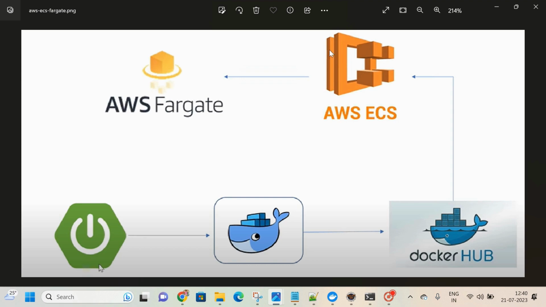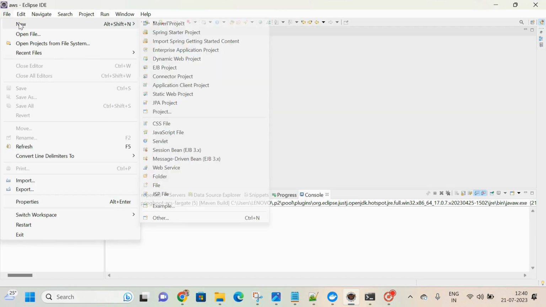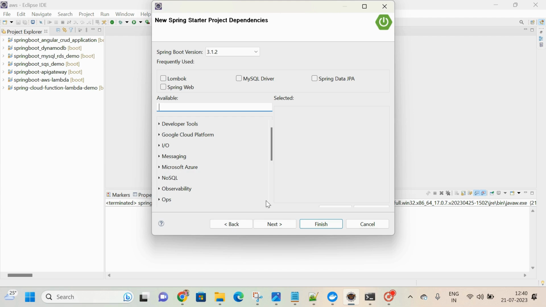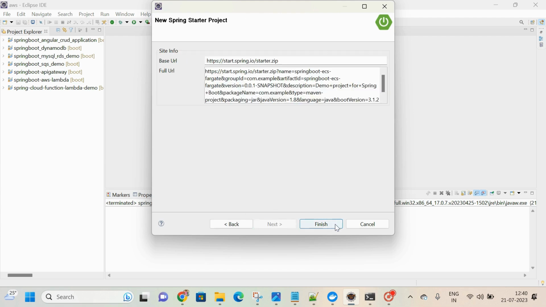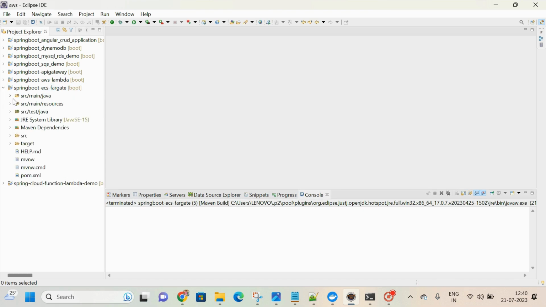To do that, first let me prepare one Spring Boot application. We'll go to Eclipse and choose Spring Starter project. Click on next, add Spring Web, click on next, and click on finish. Once it is done, we are adding Spring Web itself under src/main/java.